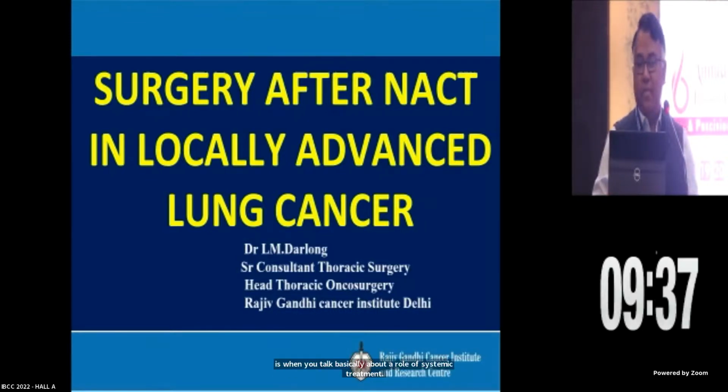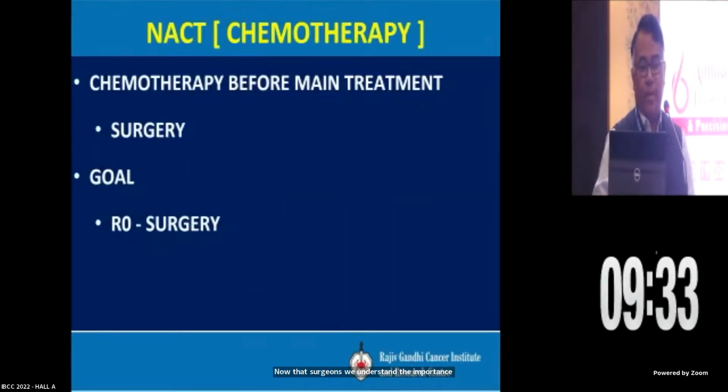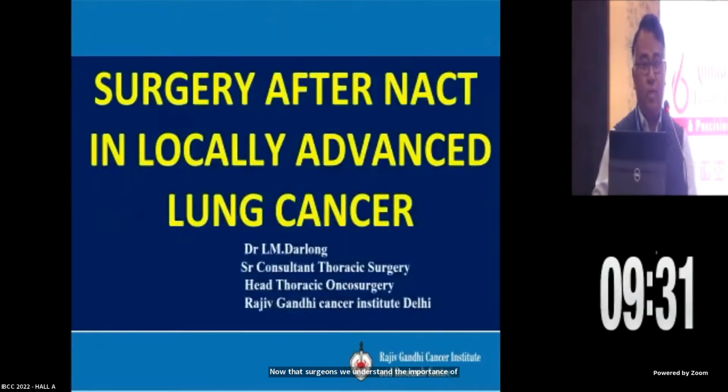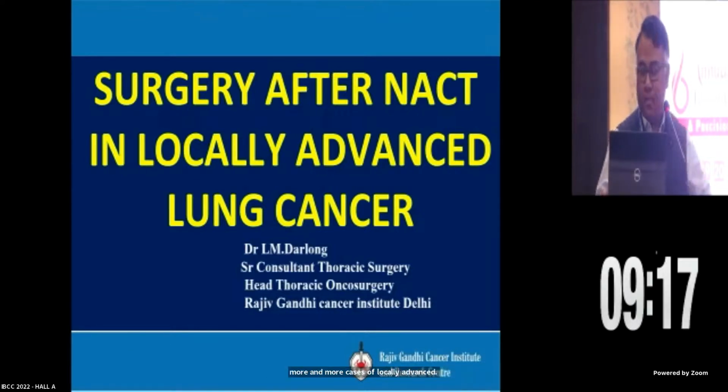the reality now. We surgeons understand the importance of systemic treatment, because despite doing a very, very good surgery, we have a lot of recurrence at the end of 4 years, 5 years down the line. And the coming of newer agents has definitely changed the perspective. And I think we'll be operating more and more cases of locally advanced disease because of this.